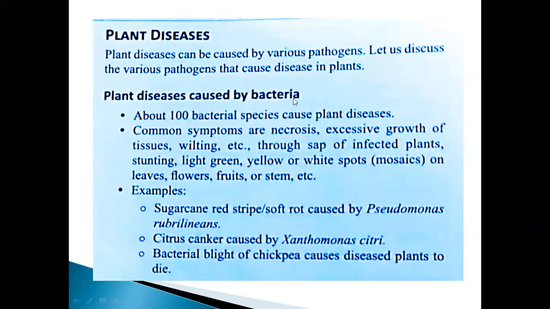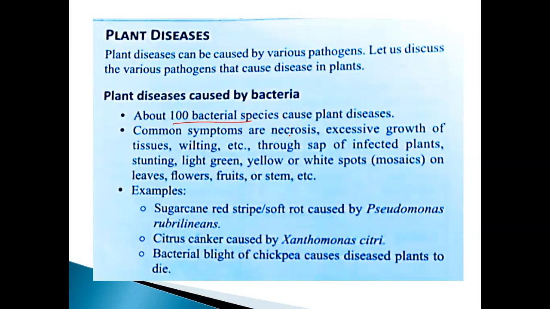Here, the plant disease is caused by bacteria. We saw it in tabulation form. Here, how many bacteria can be involved? 100 bacteria are present in it. They can produce diseases. Okay. Already in our bodies there are so many bacteria involved in this process, and they produce diseases already in our body. About 100 bacterial species cause plant diseases.